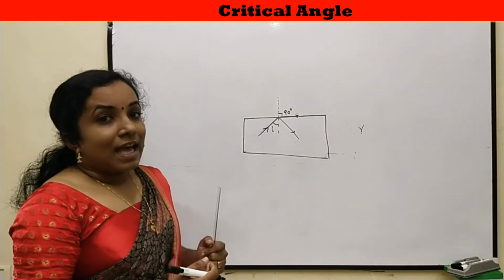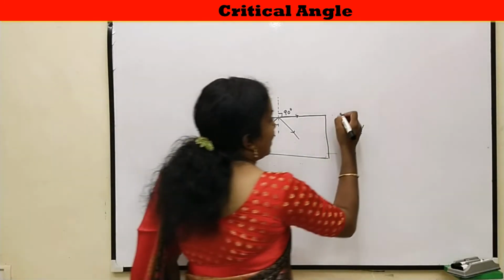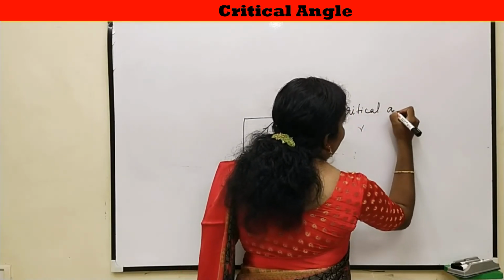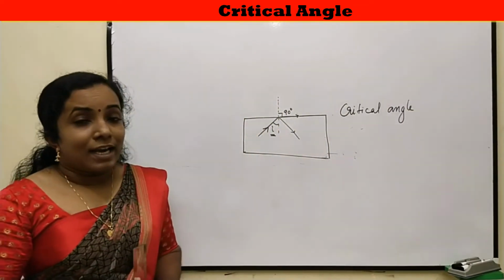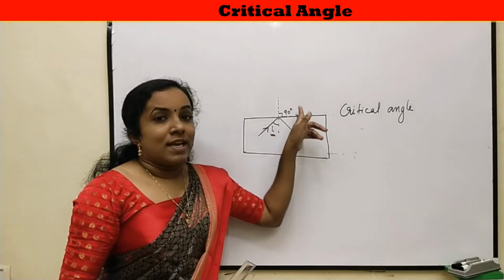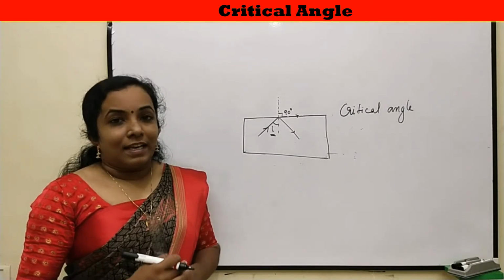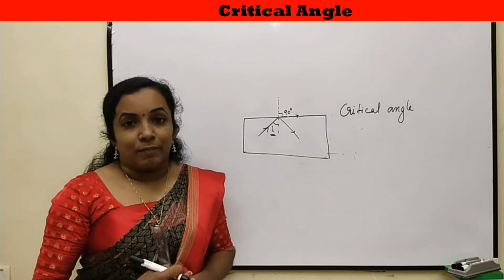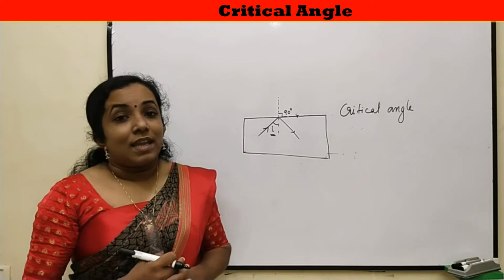And this angle of incidence is called critical angle. So, critical angle is the name of the angle of incidence when the angle of refraction is 90 degree. Or we can define critical angle as the angle of incidence in the denser medium where the angle of refraction in the rarer medium is 90 degree.